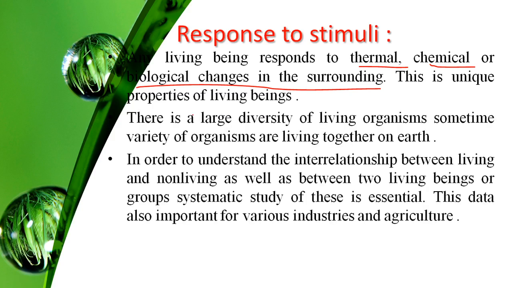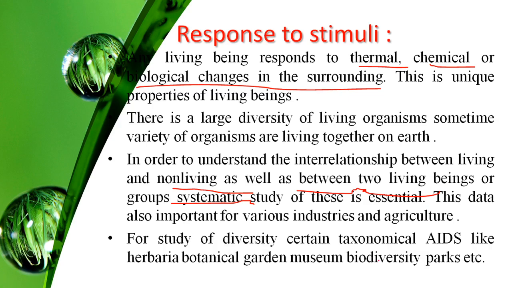As there is a large diversity of living organisms, a variety of organisms are living together on earth. In order to understand the interrelationship between the living and the non-living, as well as between two living things or groups, systematic study is essential. This data is important for various industries as well as agriculture. To study the diversity, certain taxonomical aids like the herbarium, botanical garden, museum, biodiversity parks are developed.